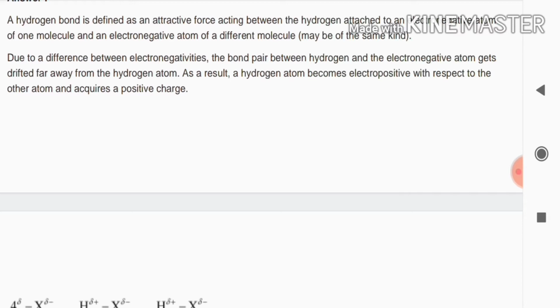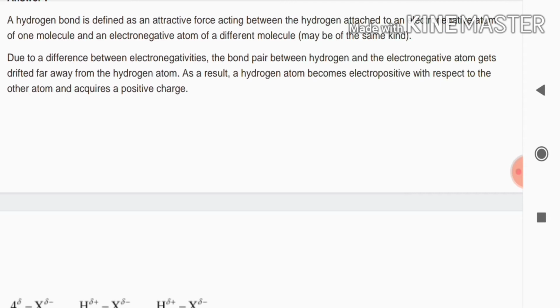So when a highly electronegative atom is attached to hydrogen, automatically hydrogen is converted into an electropositive atom and the most electronegative atoms remain the same. Due to the formation of a highly electropositive atom, that is nothing but hydrogen, it acquires positive charge, as well as the most electronegative atom acquires negative charge. So due to the formation of positive charges as well as negative charges, this kind of hydrogen bonding is very strong as compared to the van der Waals forces of attraction.